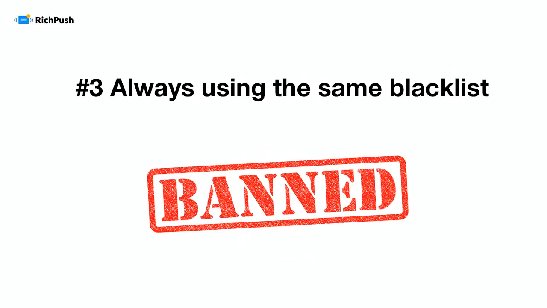Always using the same blacklist. Looking into the reporting, an advertiser notices that some user IDs, site IDs, or publisher IDs didn't bring conversions. An advertiser may think that this is a waste of budget and blacklist these traffic sources forever. Yes, blacklisting of traffic sources is a must-have step, though blacklisting traffic sources for all future campaigns and verticals isn't the right decision. There could be thousands of reasons why you didn't get conversions. Don't put user IDs in the blacklist forever.